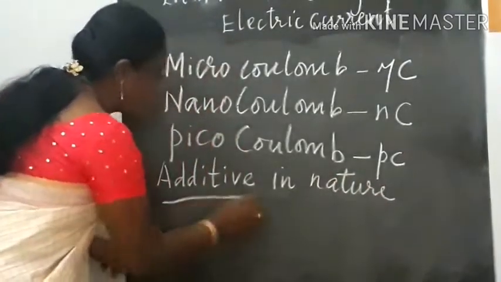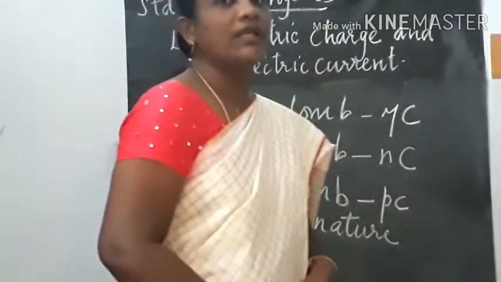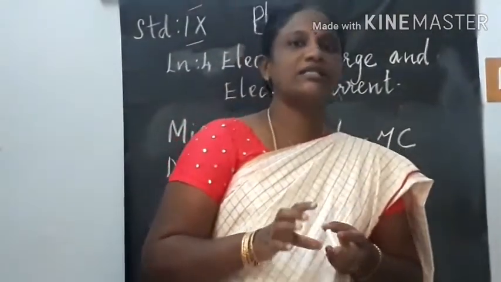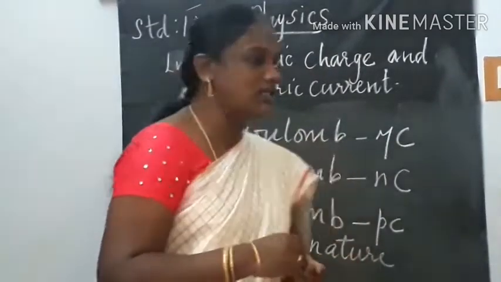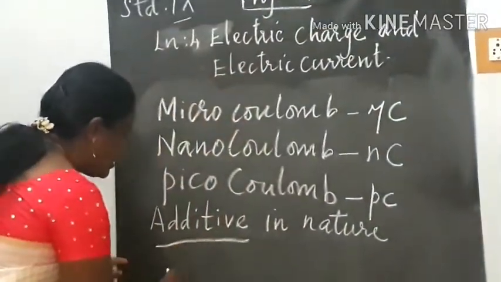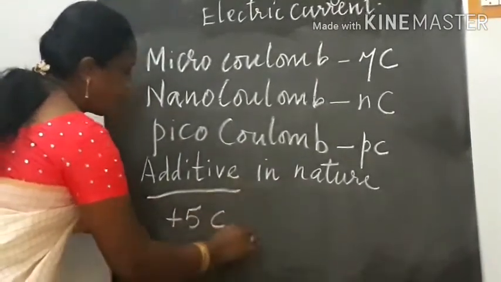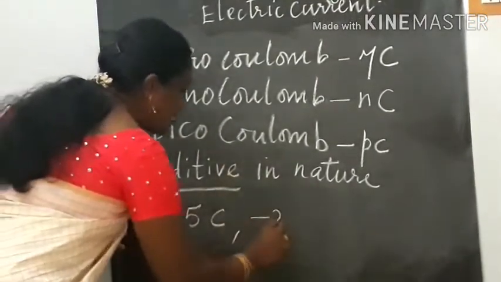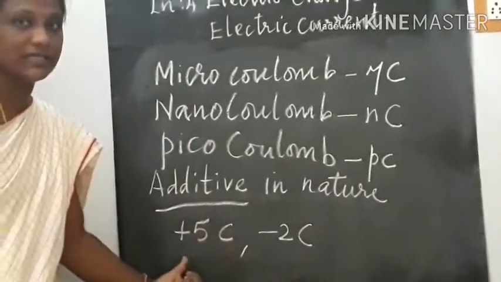The electric charge is additive in nature. What do you mean by additive in nature? It is the sum of all the electric charges in a system. For example, if there are two charges, say one charge is plus 5 coulomb and the other charge is minus 2 coulomb, these are the two charges existing in a system.